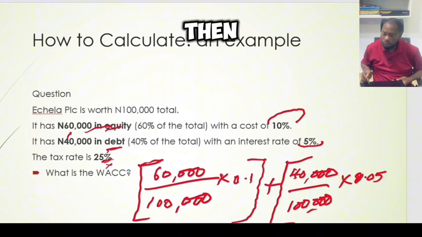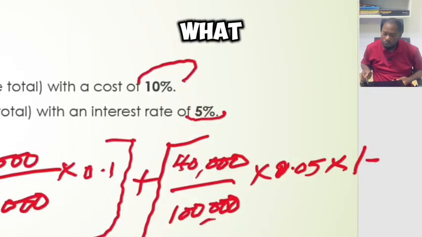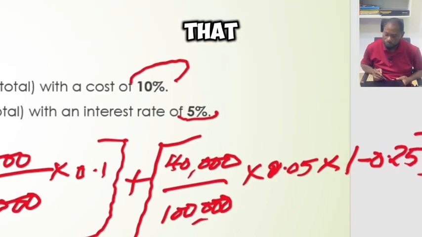And then multiplied by 1 minus the tax rate, 0.25. So, you see that?